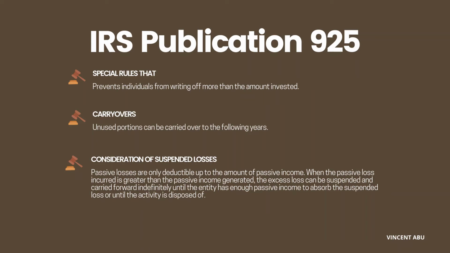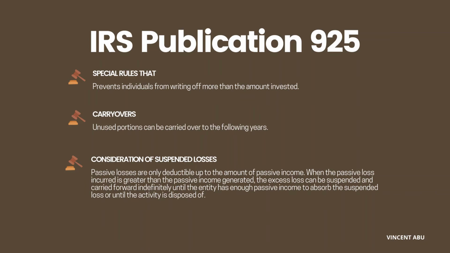To get further details, check out the IRS website for detailed guidance on these activities, right? But to shed some light on which individuals are subject to these at-risk rules stated in the publication, I'm going to give you guys a list. Basically, the publication addresses anyone with an involvement in any of the following trades or businesses or participation in the production of income.